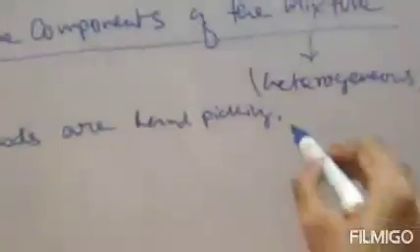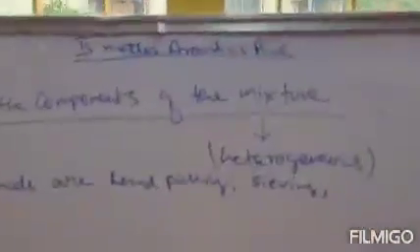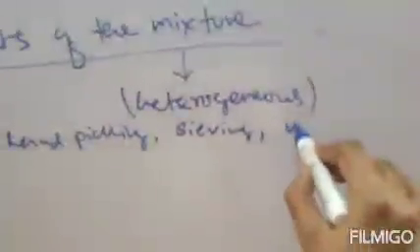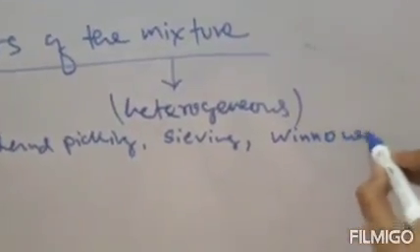Next is sieving, using a net or something. And next is winnowing. So simple methods are hand picking, sieving and winnowing.